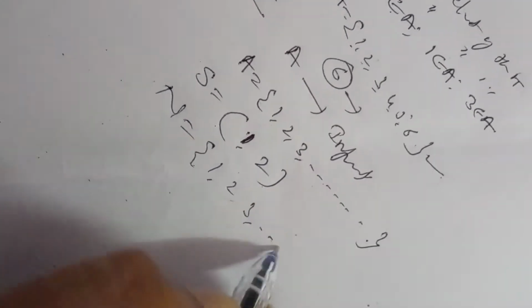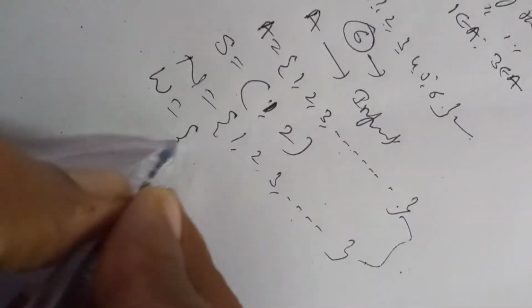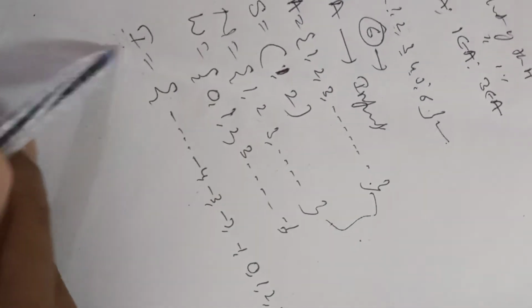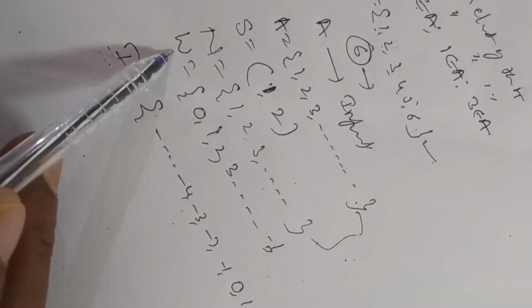Similarly, the set of natural numbers, 1, 2, 3, and so on, is an infinite set. The set of whole numbers, 0, 1, 2, 3, and so on, is also an infinite set. The set of integers means all negative numbers and positive numbers including 0. This is also an infinite set. It is denoted by I or Z. The set of whole numbers is denoted by W. The set of natural numbers is denoted by N. All these are infinite sets.